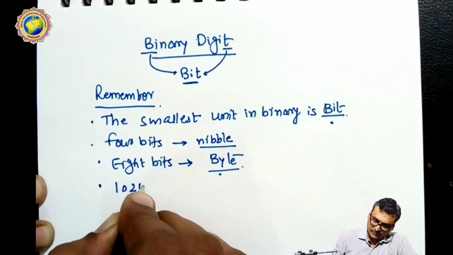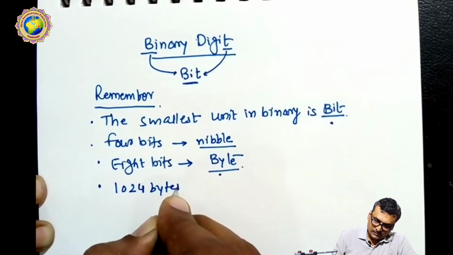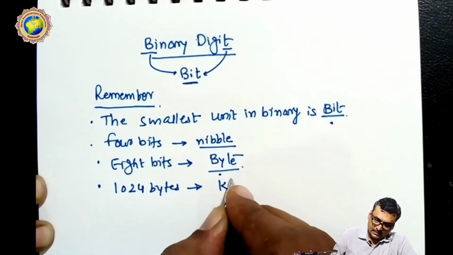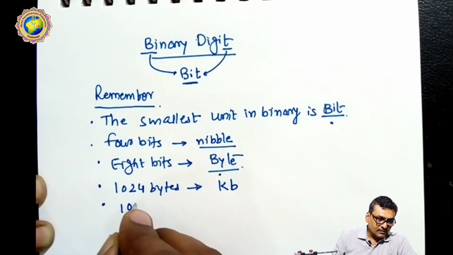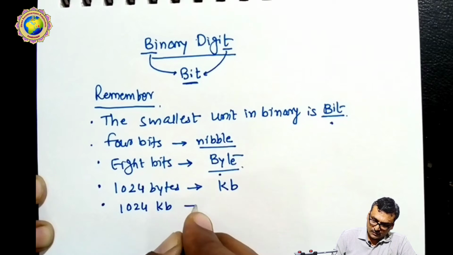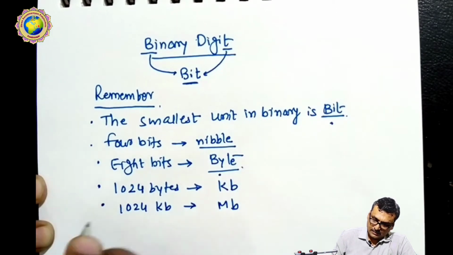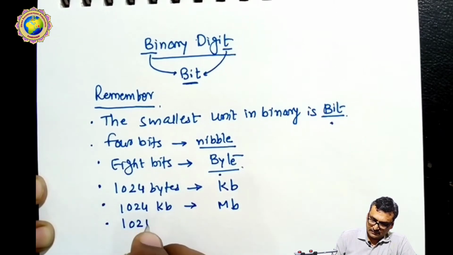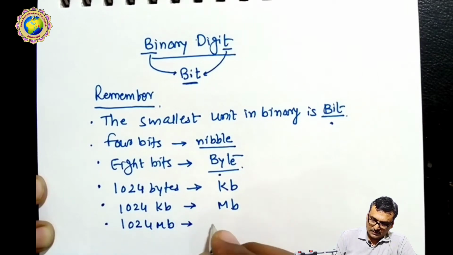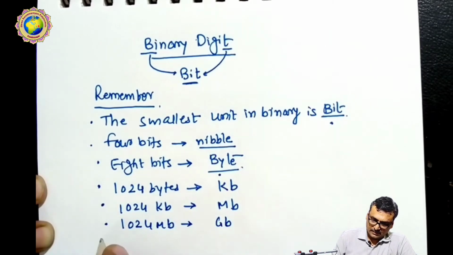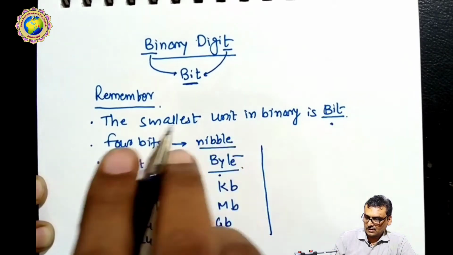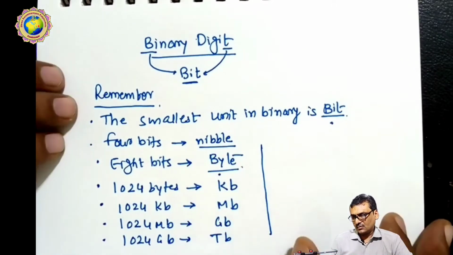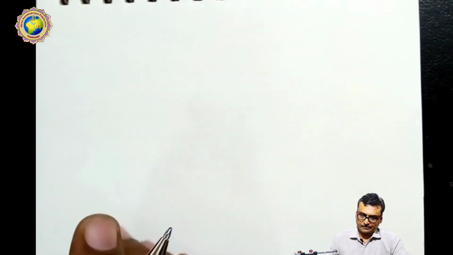Now next, 1024 bytes is called a kilobyte. In the same way, 1024 kilobytes is called a megabyte. Then 1024 megabytes is called a gigabyte, and 1024 gigabytes is called a terabyte. So you have to remember this terminology and conversion.